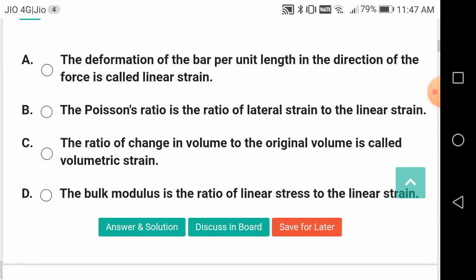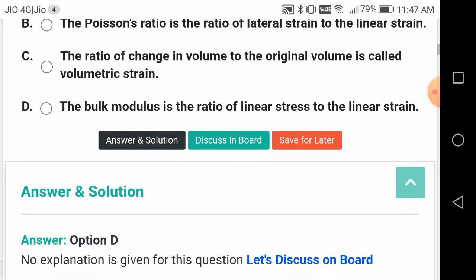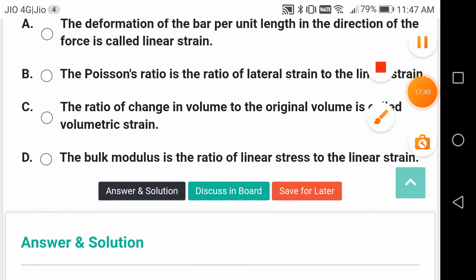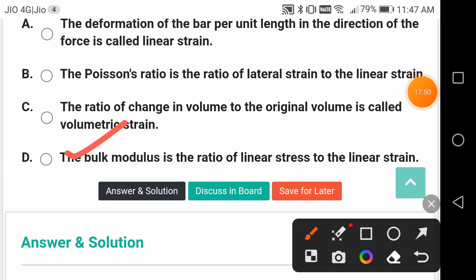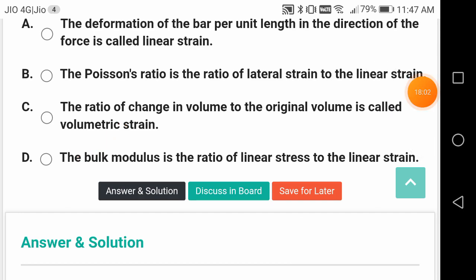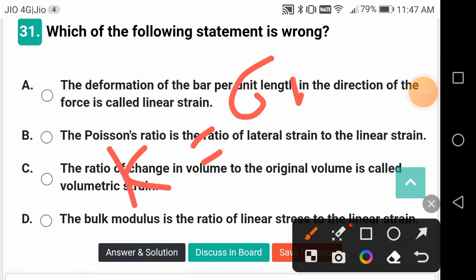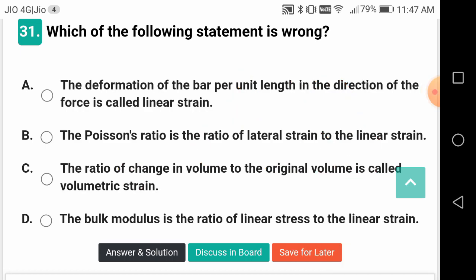Which of the following statements is wrong? The bulk modulus is the ratio of linear stress to linear strain. This is the wrong one. What is the bulk modulus? By the way, it is normal stress to volumetric strain. K is equal to sigma n by e_v, volumetric strain. Others are correct.